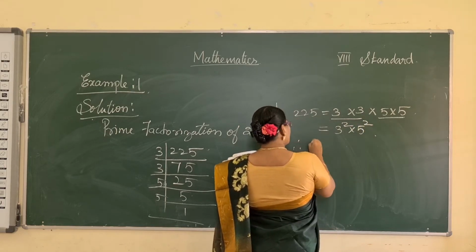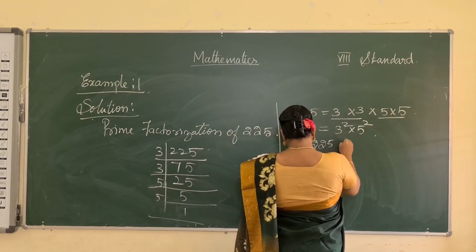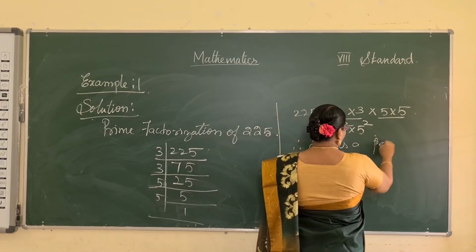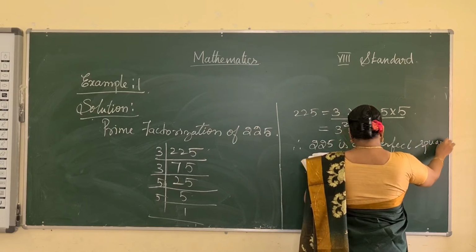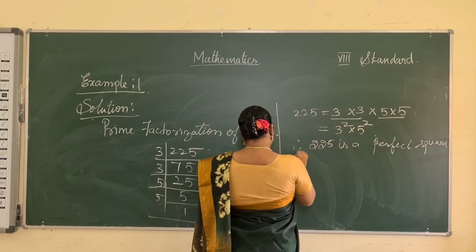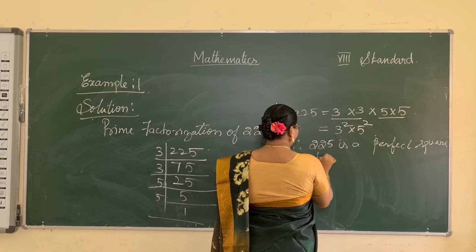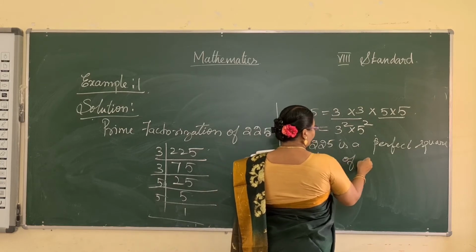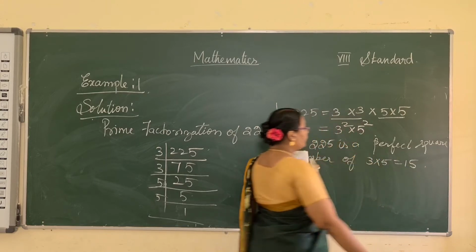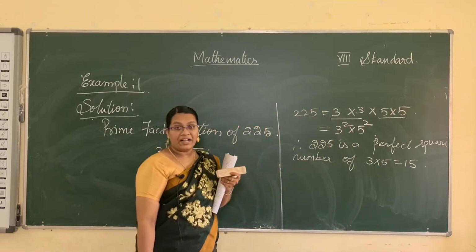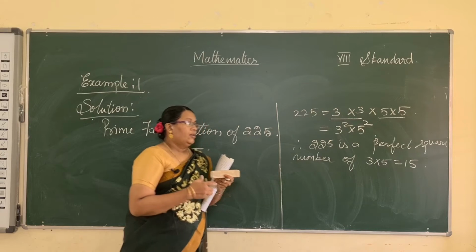Therefore 225 is a perfect square number of 15, since 3 into 5 is equal to 15. So 15 squared gives the value 225.